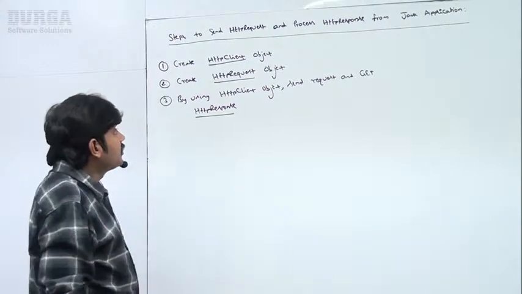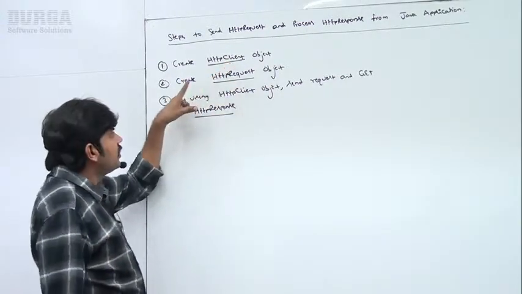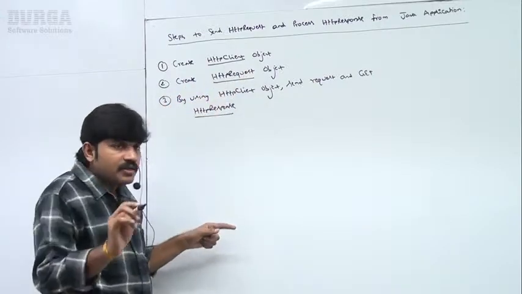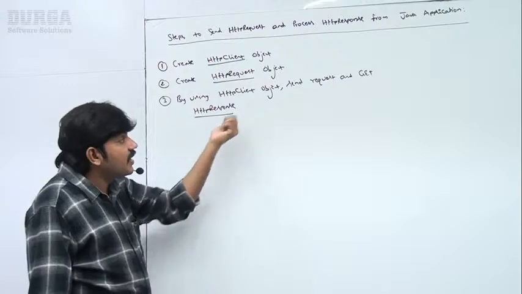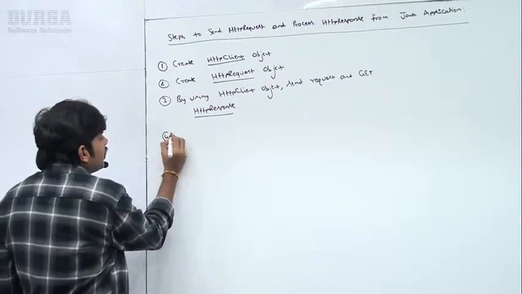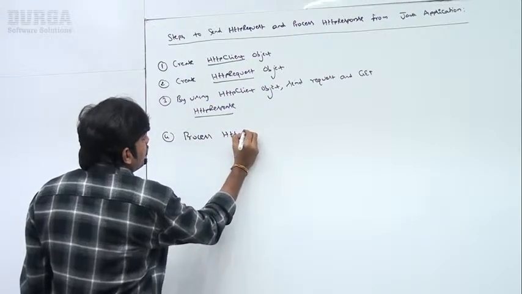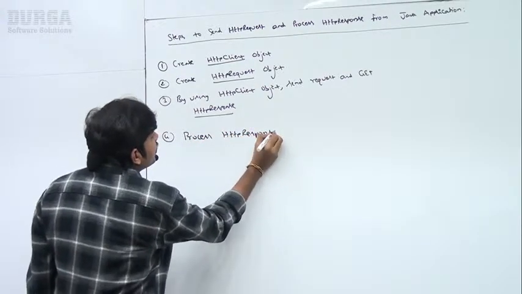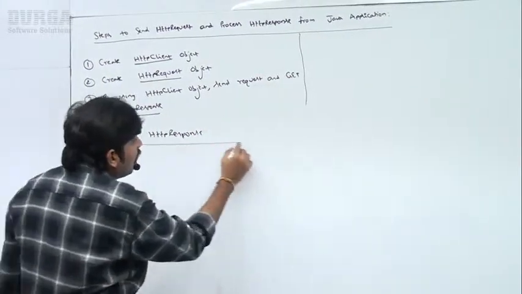Clear for all of you, right? What is the first step? Create the HTTP client object, create the HTTP request object. Next, by using the HTTP client object, send a request and get an HTTP response. Once the response is ready, process the HTTP response. That's all, sir. This is the outline.